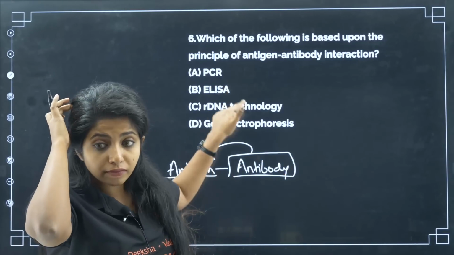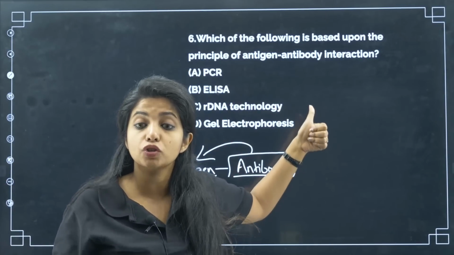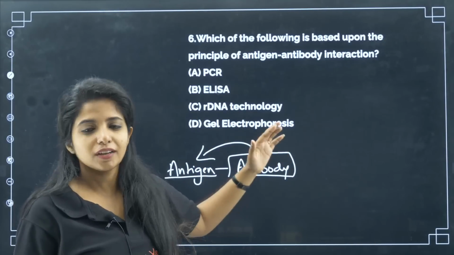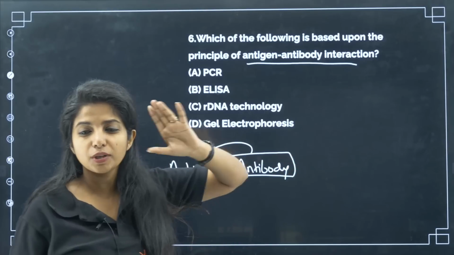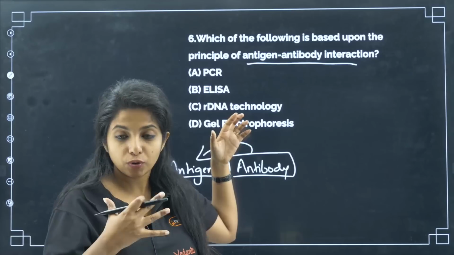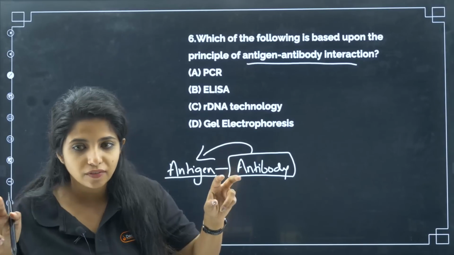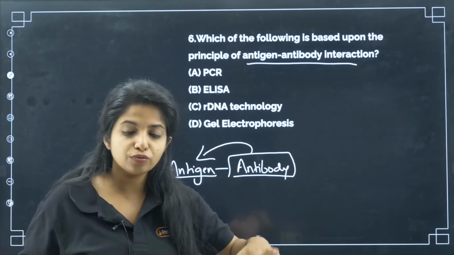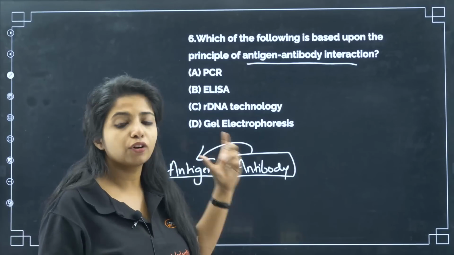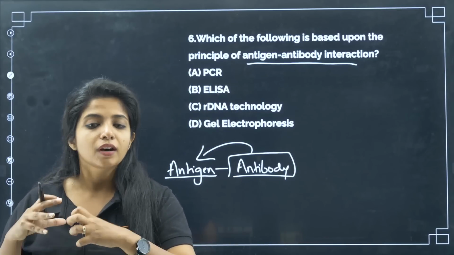Now, which of these processes: PCR, that is polymerase chain reaction; ELISA, that is enzyme linked immunosorbent assay, which is used for HIV test; recombinant DNA technology; gel electrophoresis, which do you think is working on the principle of antigen antibody interaction? PCR is amplification of DNA. You want to increase the number of DNA, you do PCR. ELISA is used to find whether a person has HIV or not. Recombinant DNA technology is used for creating new combinations of DNA to get the products we are looking for. Gel electrophoresis is a process through which you separate DNA fragments according to their size.